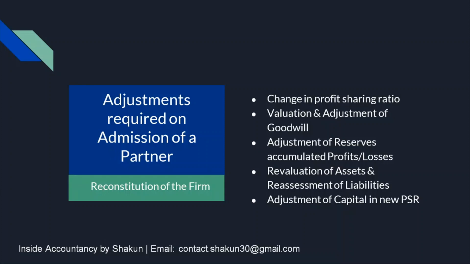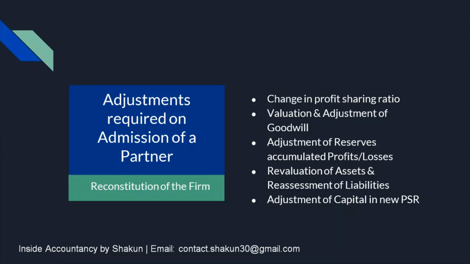And whenever there is reconstitution of the firm, as I've already talked about in my previous video, change in profit sharing ratio, you can refer to that by clicking on the I button. So whenever there is reconstitution of the firm, there are certain issues which have to be addressed, such as change in profit sharing ratio, valuation and adjustment of goodwill, accounting for reserves, accumulated profits, revaluation of assets and liabilities, and adjustment of capital in the new profit sharing ratio. So we are going to study all these topics in this chapter also.